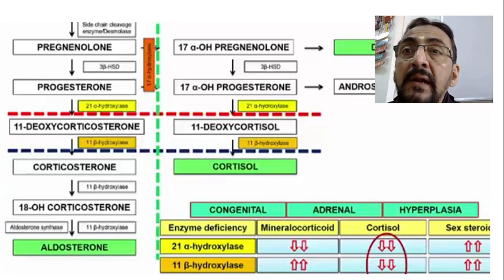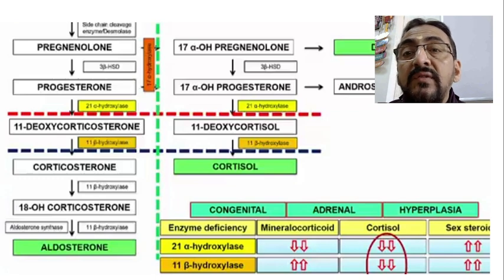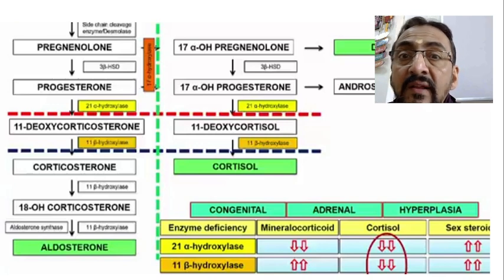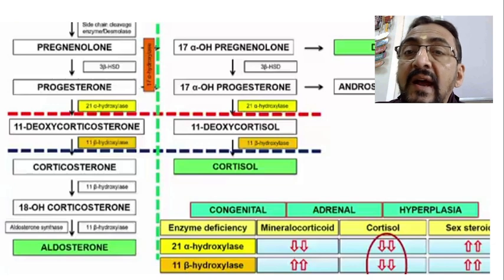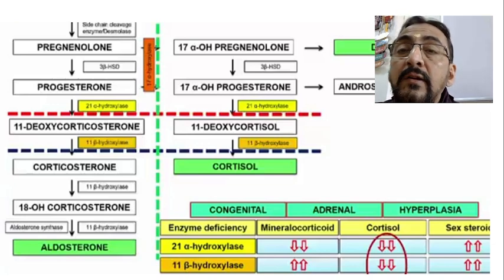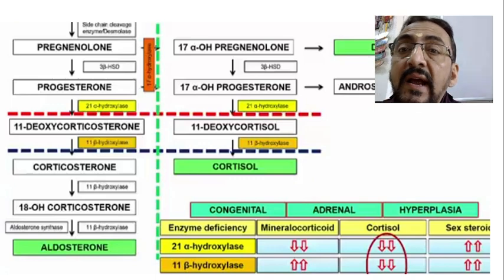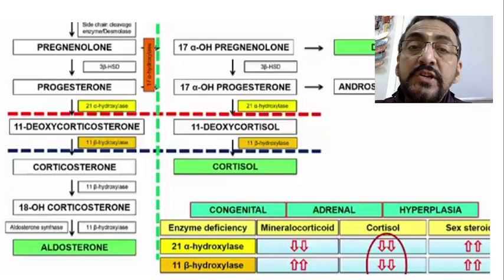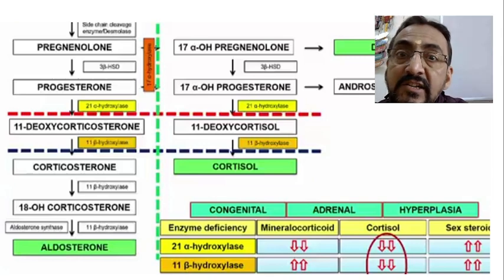Some portion of the pregnenolone and, in the next step, some portion of the progesterone, both of these are acted upon by an enzyme called 17-alpha hydroxylase, shown in the orange, and they are converted into their next form. Pregnenolone, when acted upon by 17-alpha hydroxylase, leads to the formation of 17-alpha OH pregnenolone, and progesterone, when acted upon by 17-alpha hydroxylase, is converted into 17-alpha OH progesterone. From there only the next pathway starts.